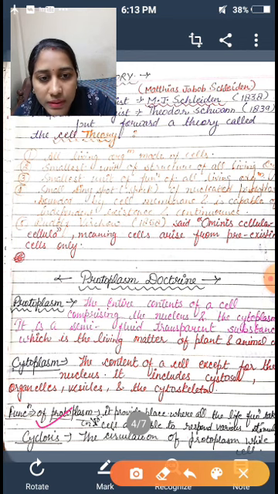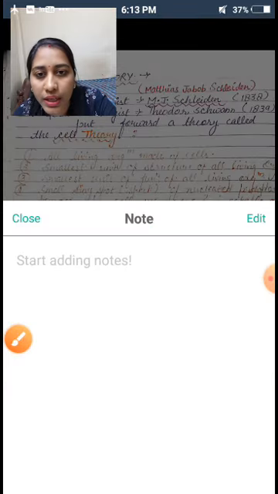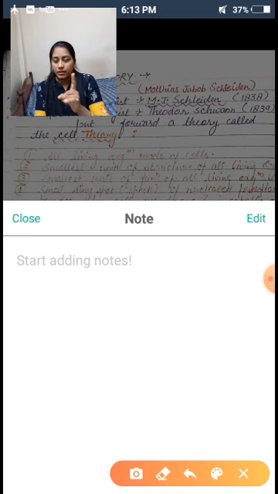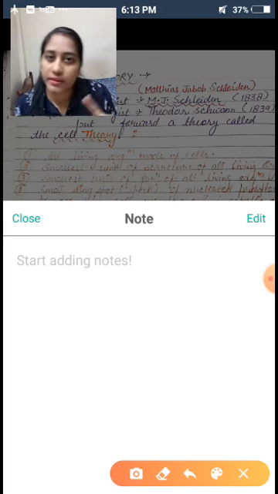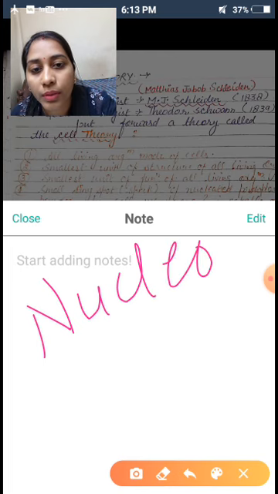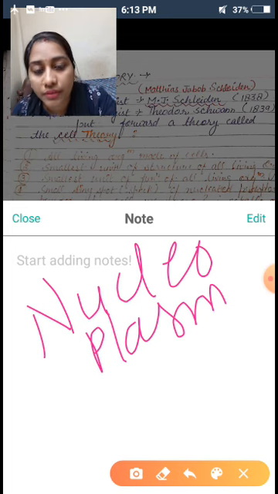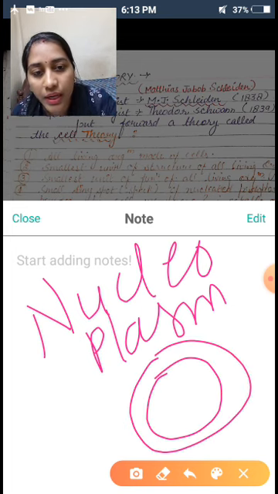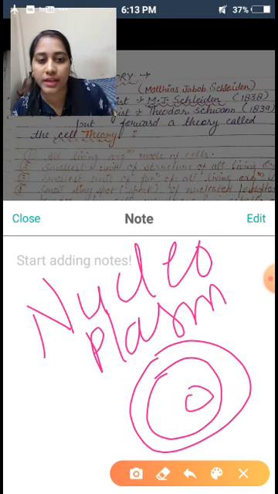There is another term. We will understand this term with the help of notes, with a diagram. I have discussed two parts. First is protoplasm, second is cytoplasm, and there is a third part, that is nucleoplasm. What is nucleoplasm? If this is a cell, this is the cell membrane, and inside the cell there is another structure, known as the nucleus.